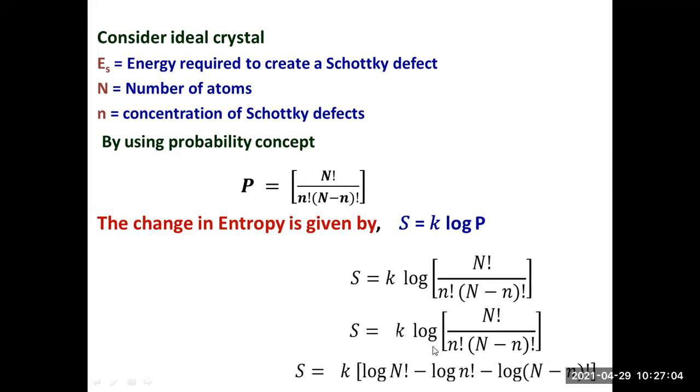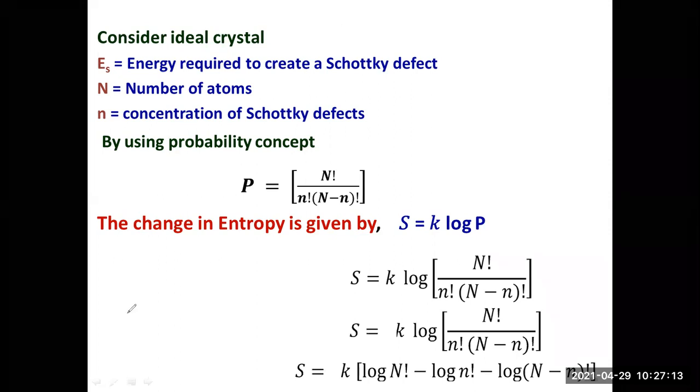So this is in the form of log of a by b. Just in the previous case also we had written this. See, we are taking the log of a by b.